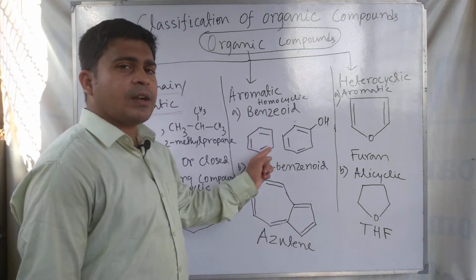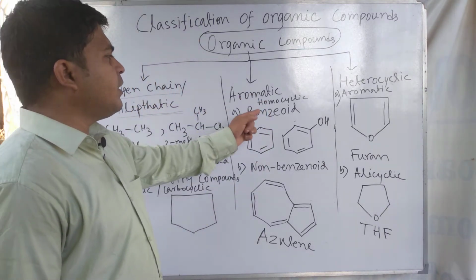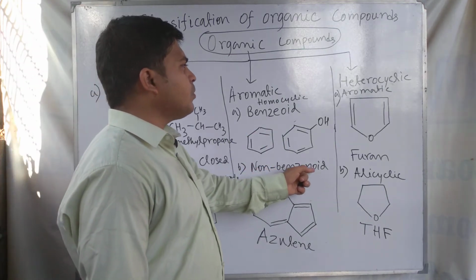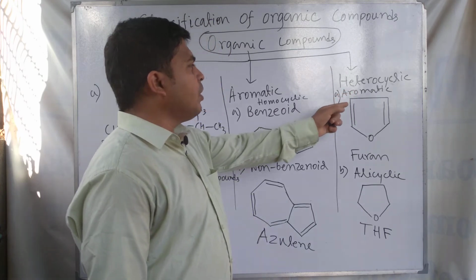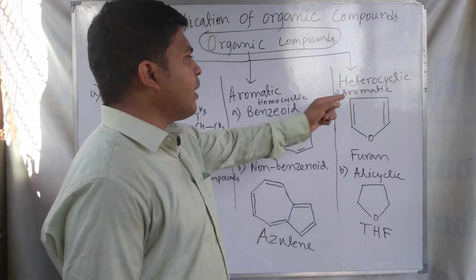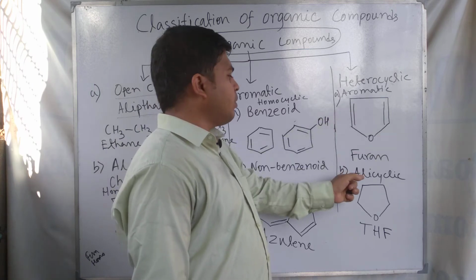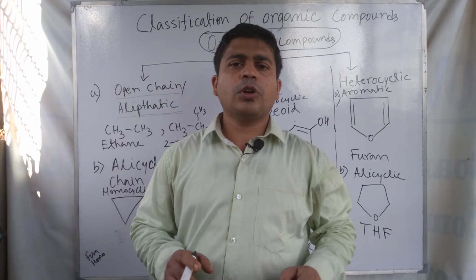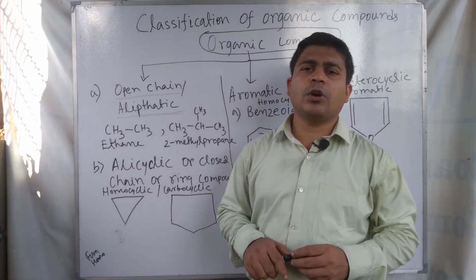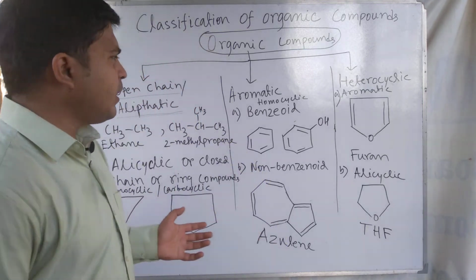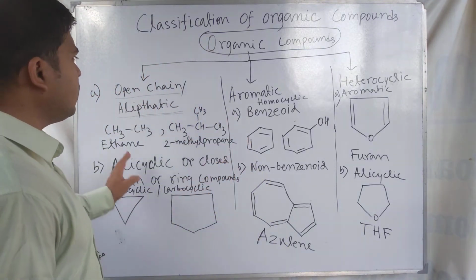In aromatic character compounds we divide them as benzenoid aromatic compounds and non-benzenoid aromatic compounds, and in the heterocyclic compound class we divide them as aromatic heterocyclic compounds and alicyclic heterocyclic compounds. So these are the total classification of the organic compounds. Organic compounds are classified mainly in these three groups.